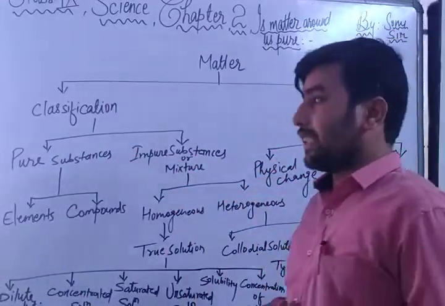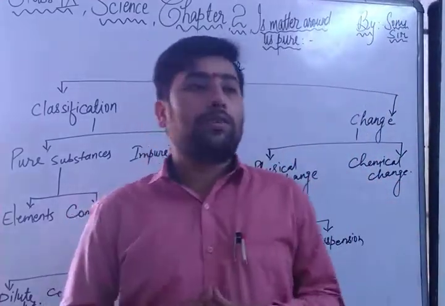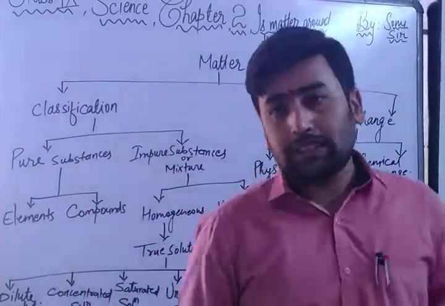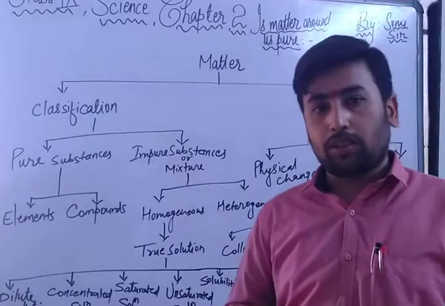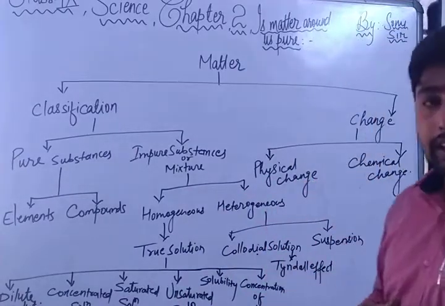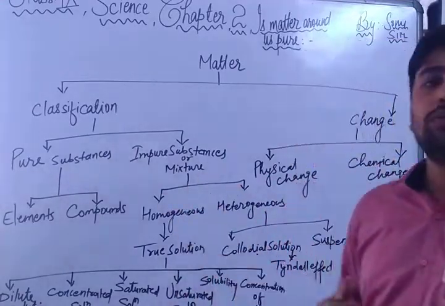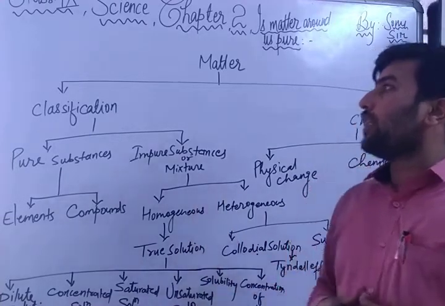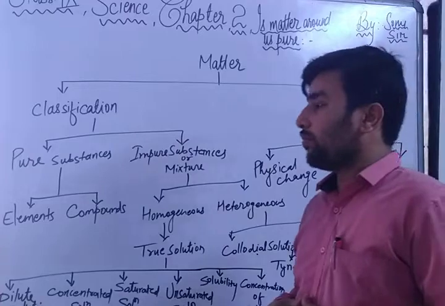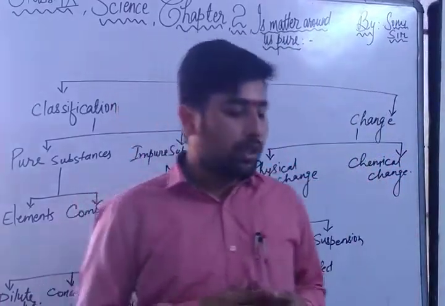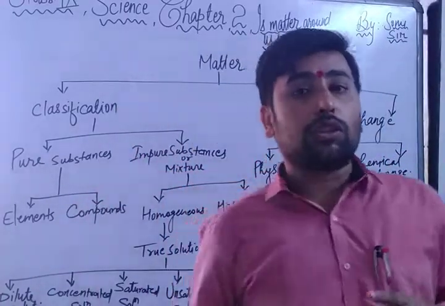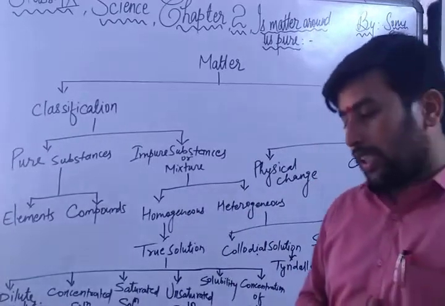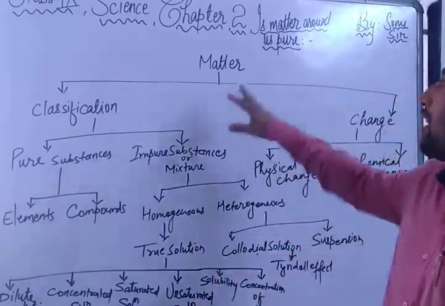So before starting this chapter, I would like to give you some topics. This is the flow chart diagram of this chapter. If you want to take a screenshot, you can take it, or after this video as I move on, you can take the screenshot. I will pause it for 5 seconds. Now the question is, in this chapter, what new things are we going to study which were not present in chapter 1? In this chapter especially, see, matter we have studied.